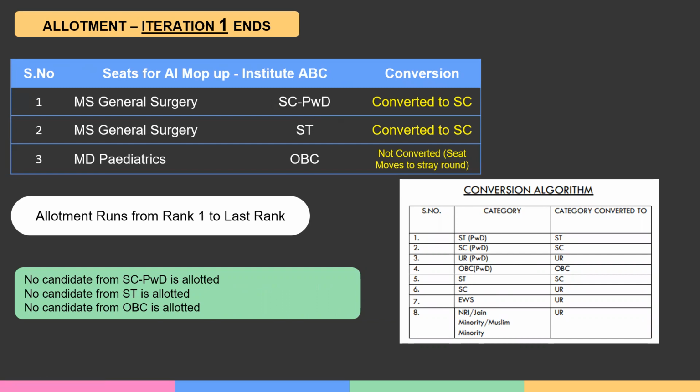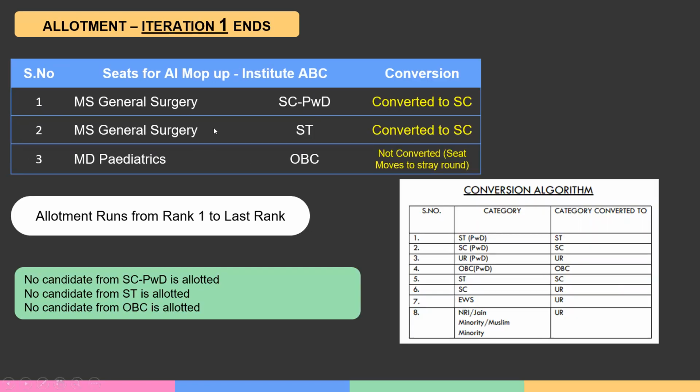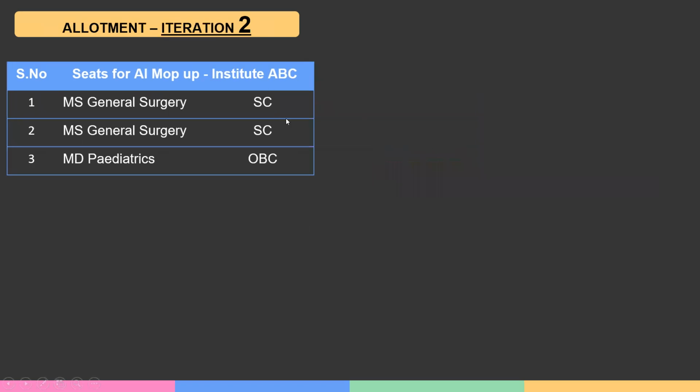They lapse actually because no one has opted for those seats in mop-up. Now, what has happened? SCPWD has been converted to SC and the ST seat has been converted to SC. Two MS General Surgery seats with converted categories as SC remain vacant at the end of the first iteration. And we move on to the second iteration, where you have the vacancies listed. Two converted SC seats are available as vacancies when the second iteration starts.